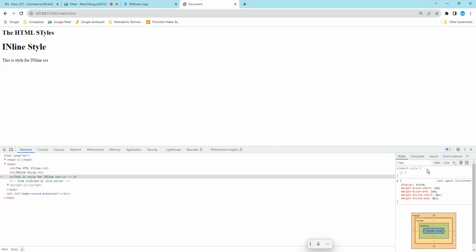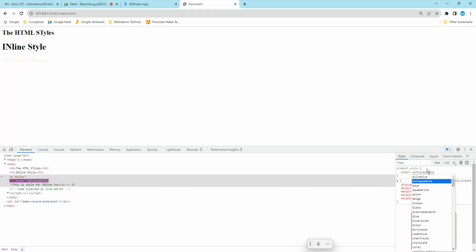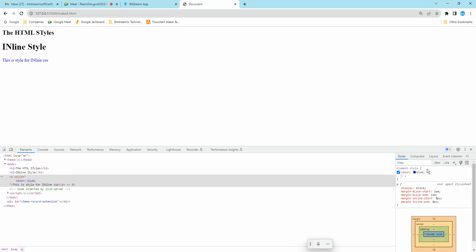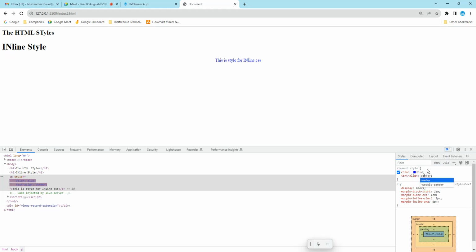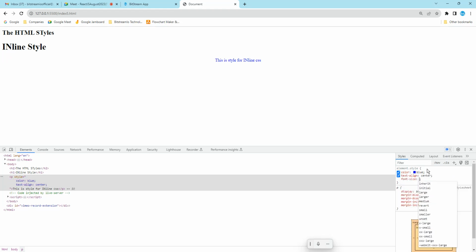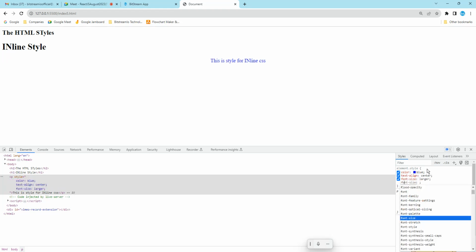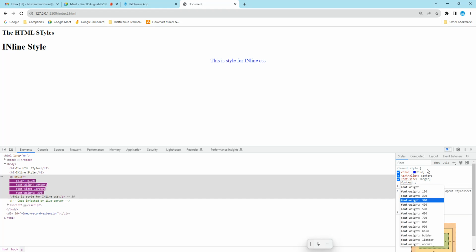So now I will apply a color style. The color will be blue, and the text align will be center, and the font size will be larger, and the font weight.